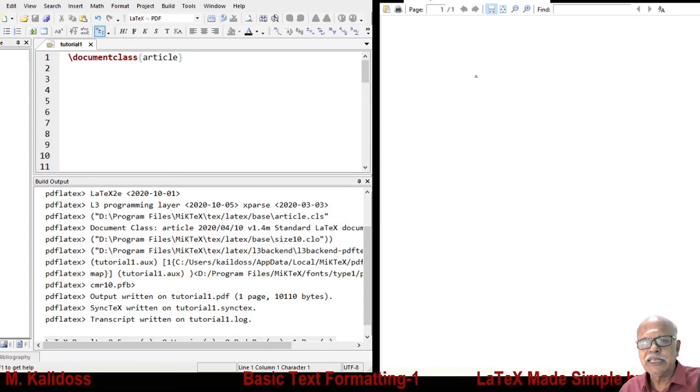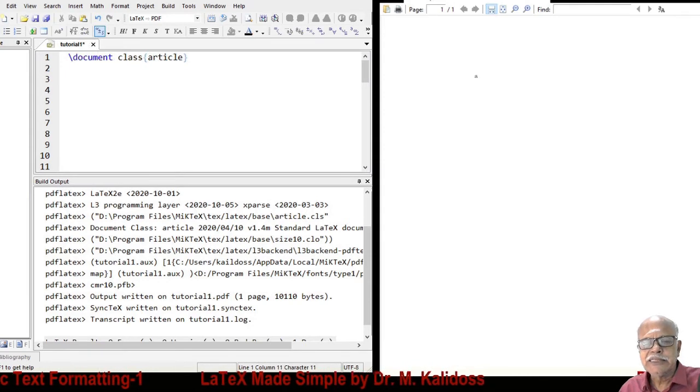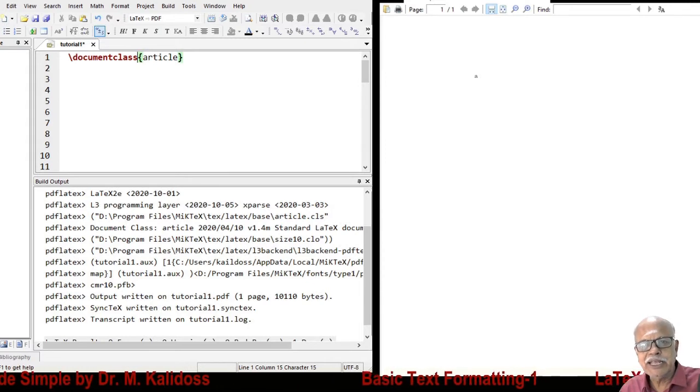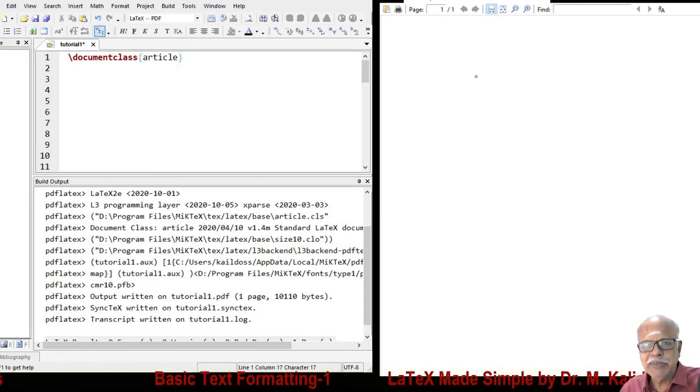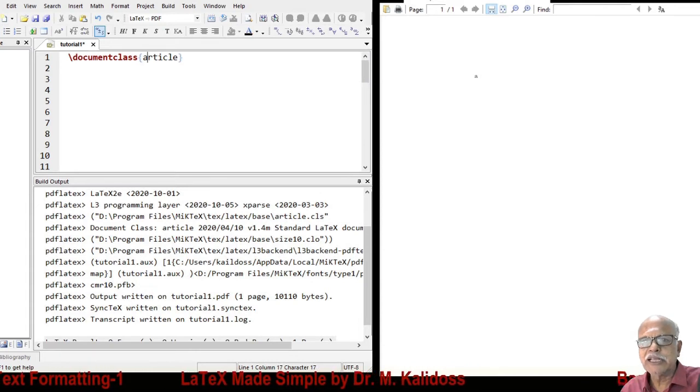Anything that starts with a backslash is a command. Without the backslash, it is an ordinary English word. Remember, documentclass is written as a single word without space between document and class. And then what is given within curly braces is mandatory, compulsory. Without this, the LaTeX document will not compile. When we say article here, we mean that a file article.cls is available in the specified location in the computer.